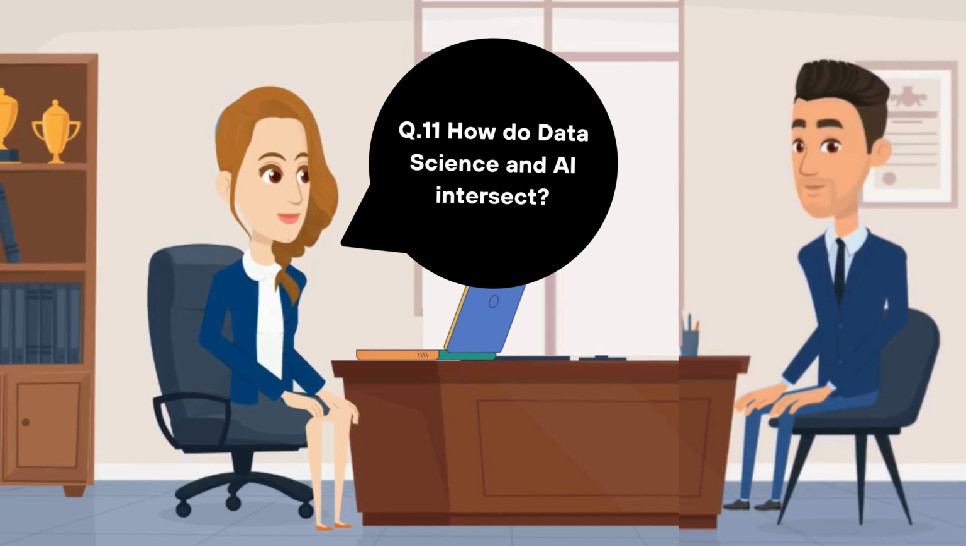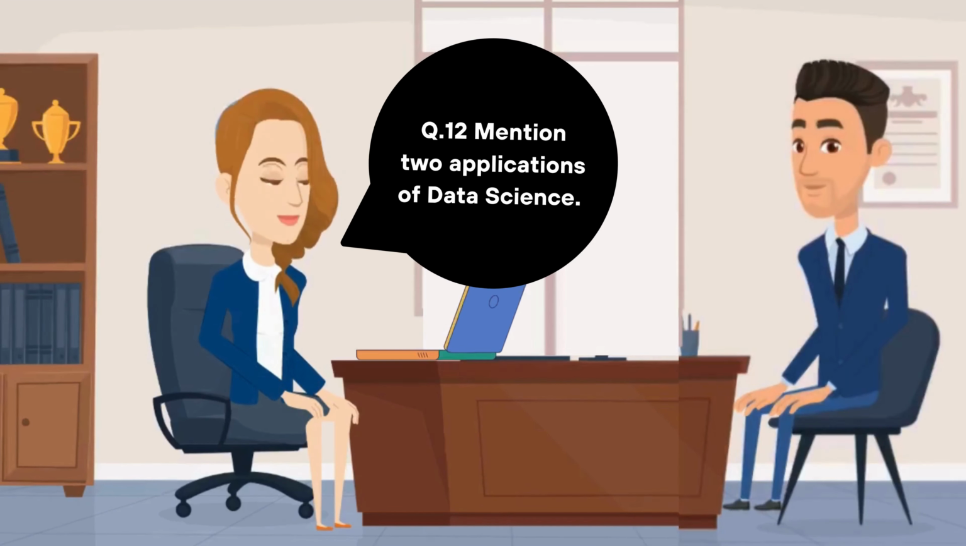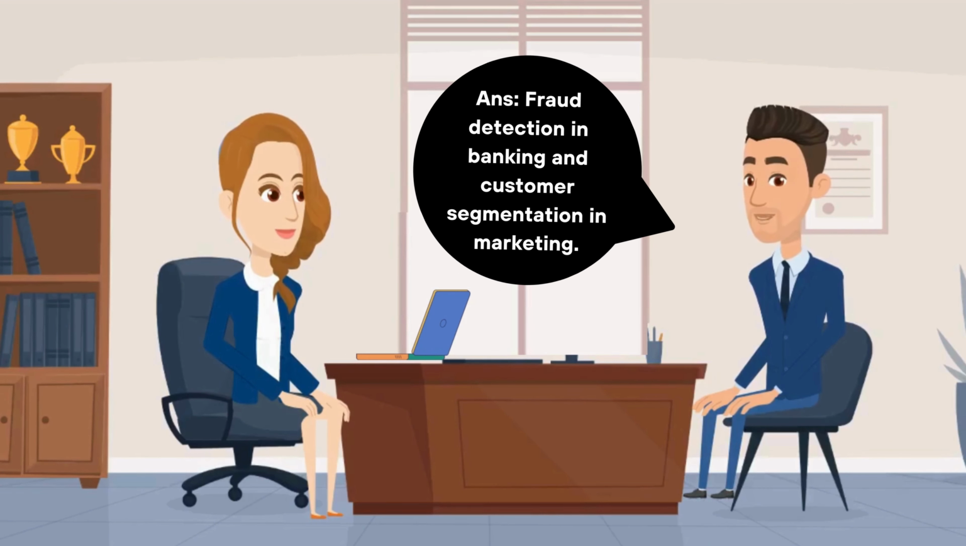How do data science and AI intersect? Data science provides the techniques for gathering and processing data, while AI applies machine learning algorithms to data for making predictions or decisions. Mention two applications of data science. Fraud detection in banking and customer segmentation in marketing.